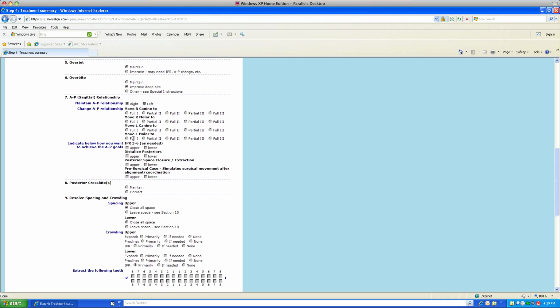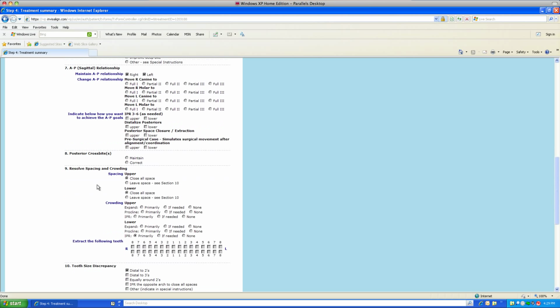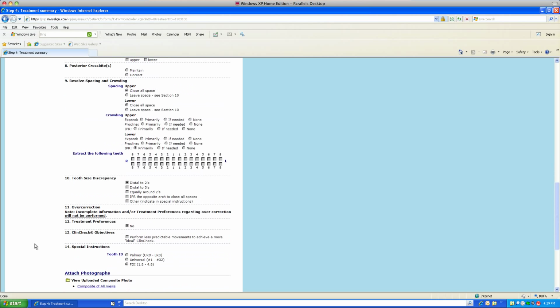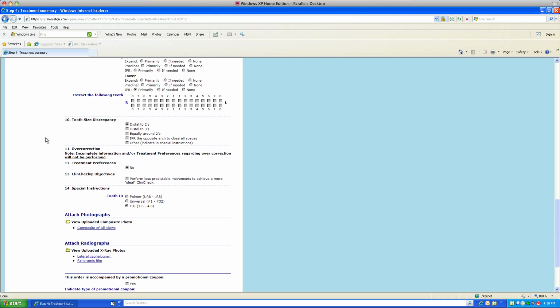If you want interproximal stripping, distalization of molars, whether you'll have extractions as part of the treatment plan, whether you want to maintain or correct crossbites, and spacing, whether you want to leave it as is or to have the Invisalign technicians attempt to correct spacing or crowding. So you have overcorrection, treatment preferences, ClinCheck objectives, and special instructions.